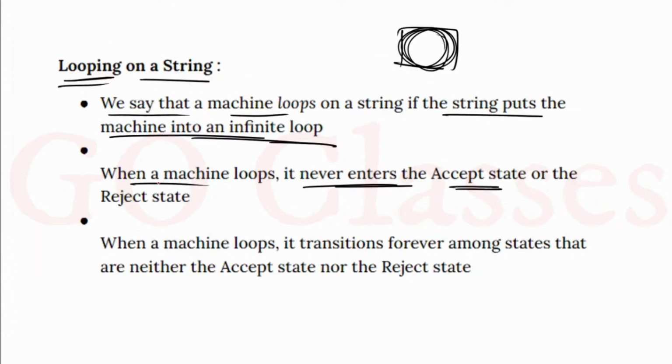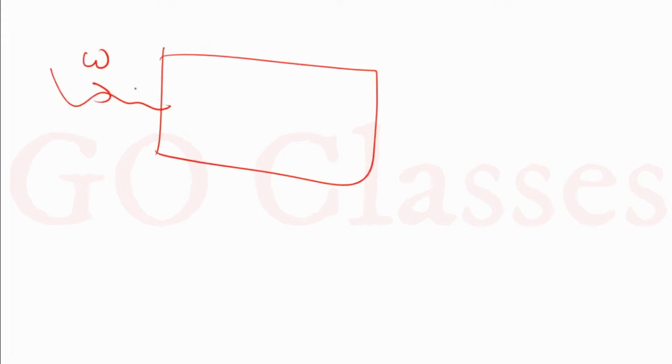Now here you can see, when a machine loops, it never enters the accept state or the reject state. When a machine loops, it transitions forever among the states that are neither the accept state nor the reject state. What it means, let me tell you. Let's assume that on this w, our Turing machine M is looping.